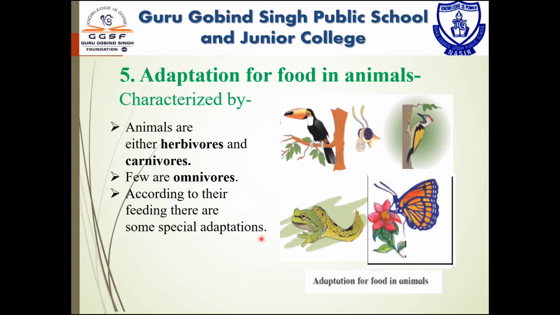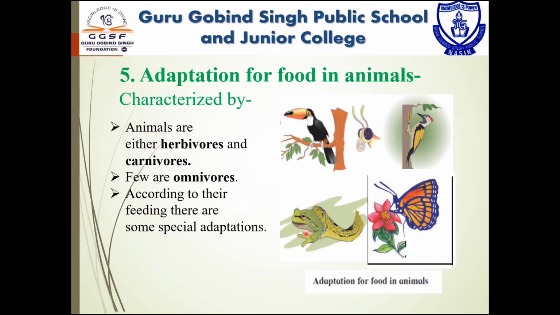For example, frogs fall in the category of carnivorous animals. They catch insects like flies, mosquitoes, moths, etc. with the help of a long sticky tongue without moving the body. Snakes fall in the category of carnivorous animals.